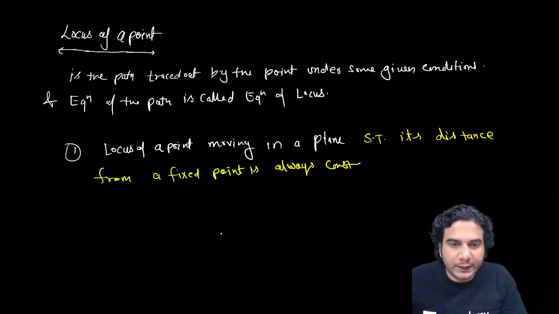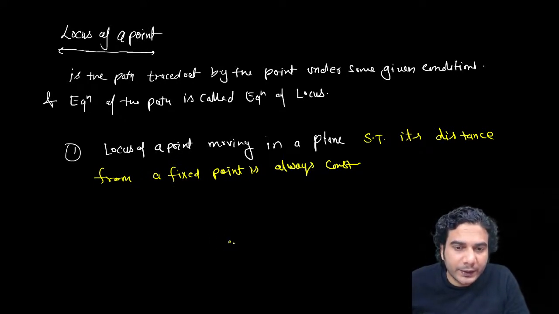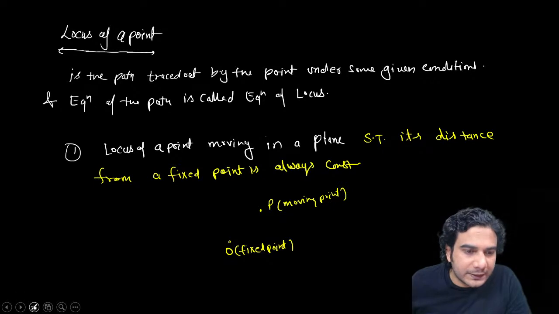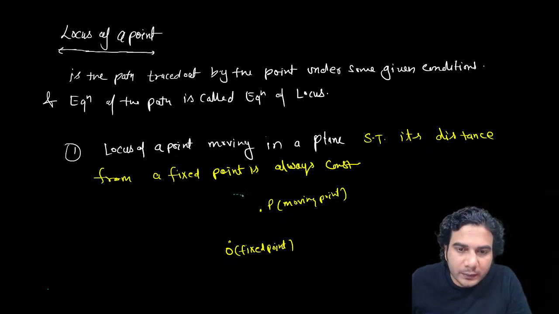What is this locus, right? So locus of a point which moves such that its distance from a fixed point. Say O is the fixed point, and this P is a moving point, and P is moving in such a way that its distance from the fixed point is always constant.